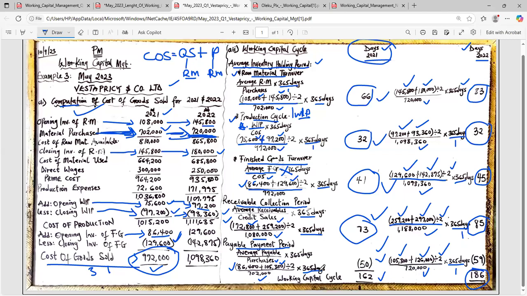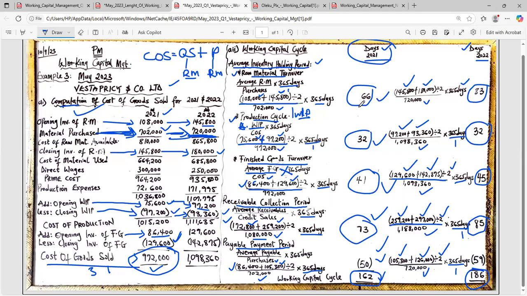And what does working capital cycle mean? It means the length of time it takes us to receive money from our debtor and to pay money to our supplier. So it will take us 162 days on average. Therefore, in 2022, it will take us 186 days. Now, 162 days is shorter than 186 days. But professionally speaking, for us to be able to advise management, we are going to advise management on an individual level, not on the total level. Am I making sense now?